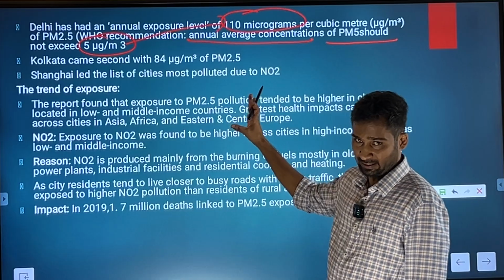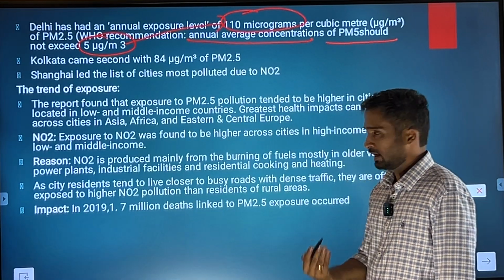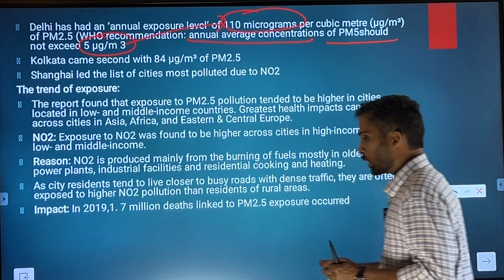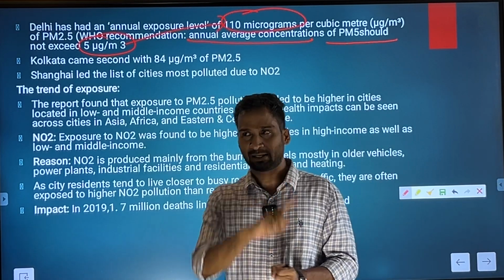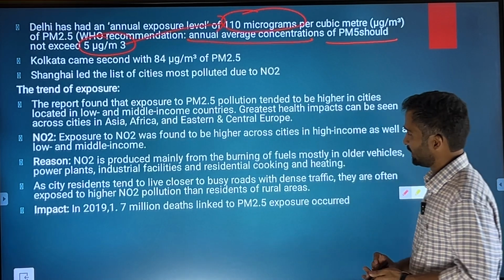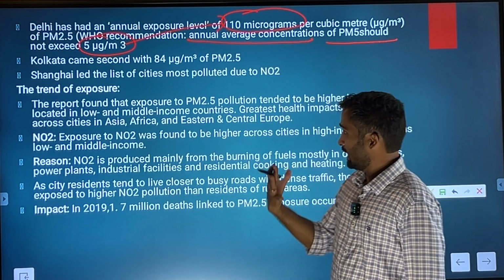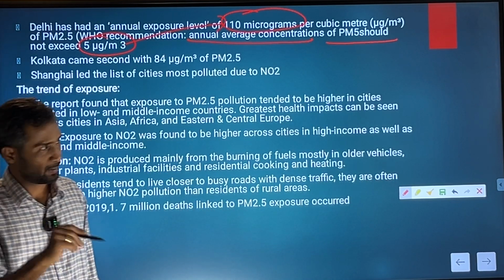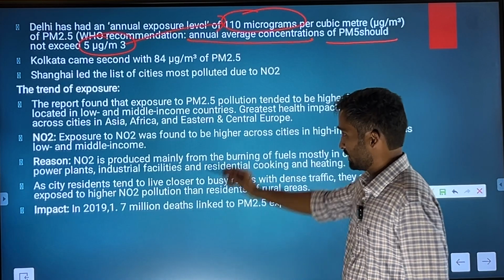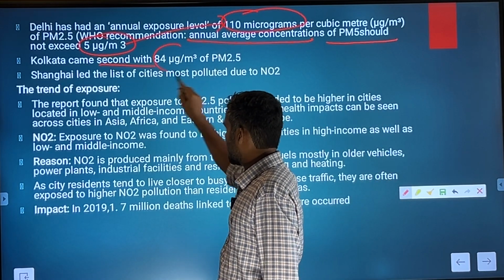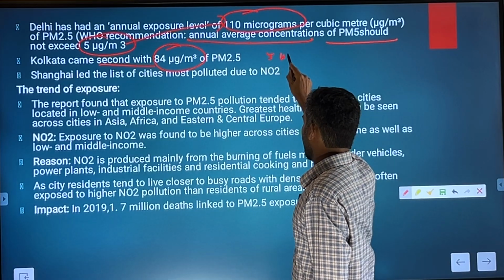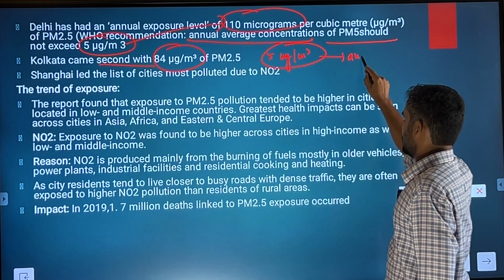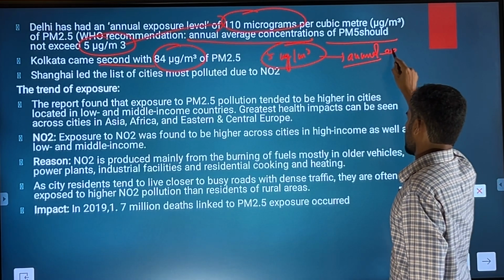So it is a grave concern for the country as well as for the international community, because people belonging to different parts reside in Delhi. It is a cosmopolitan world today. So we need to take care of air pollution not only at the national level, but at the global level as well. Anyway, Kolkata came second with 84, again the recommended is 5 microgram per meter cube, and this recommendation is on an annual exposure basis.